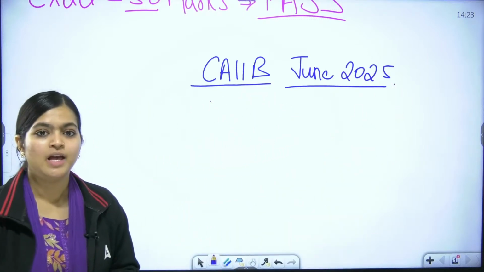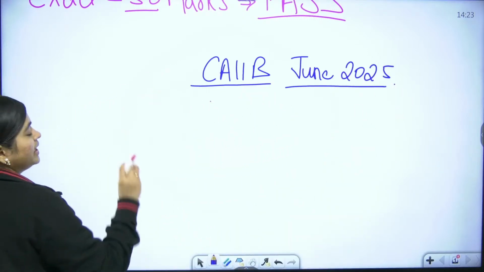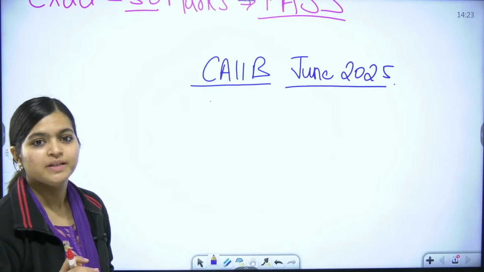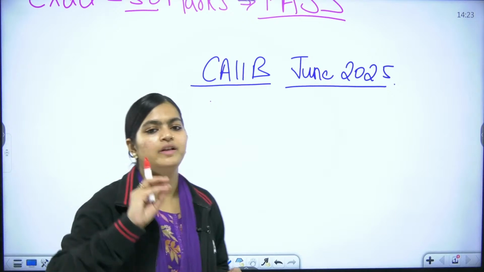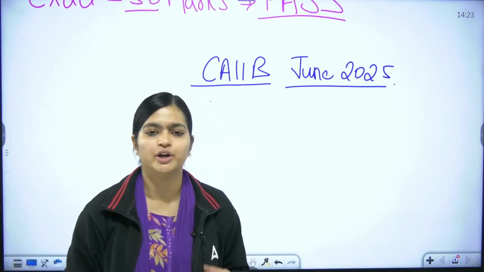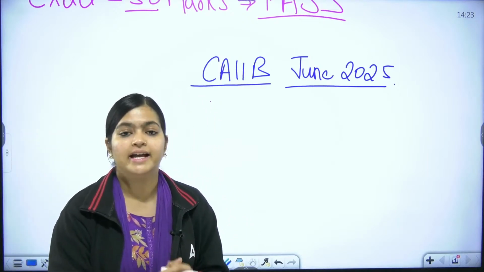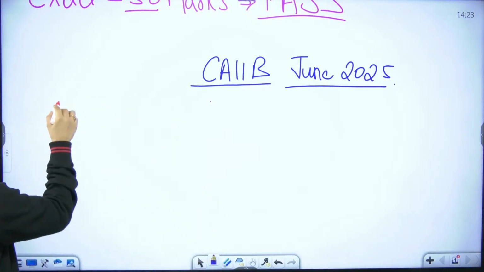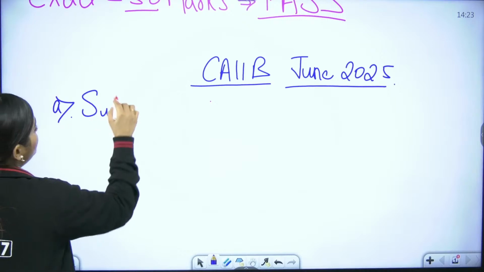Okay? Remember, this CAIIB is quite tough compared to your JAIIB. So don't wait to enroll at the end time or start at the last moment. Why am I saying this? Because see, the first reason is about subjects.